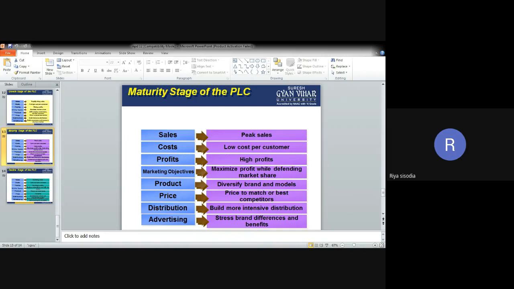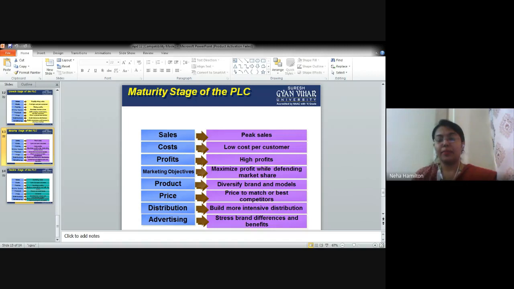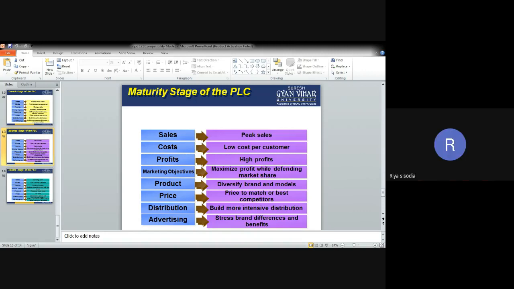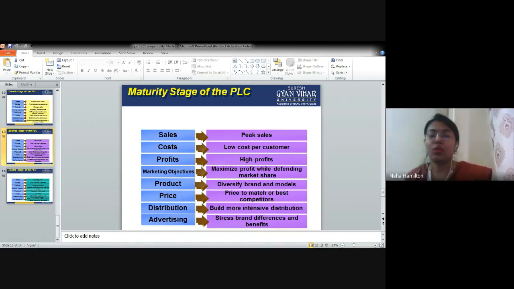Defending here means to like save it, right? Save it, right? So why are we saving it? Ma'am, so that we can use it later on, like. Okay. Or anybody else wants to say something? Okay. So why are we defending the market share?